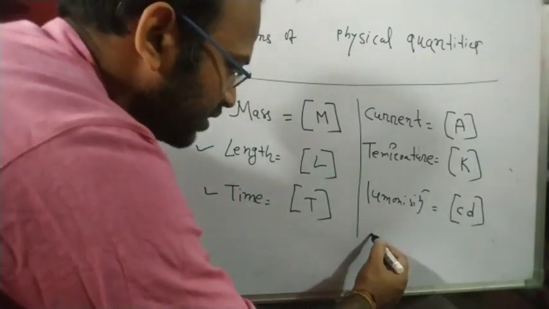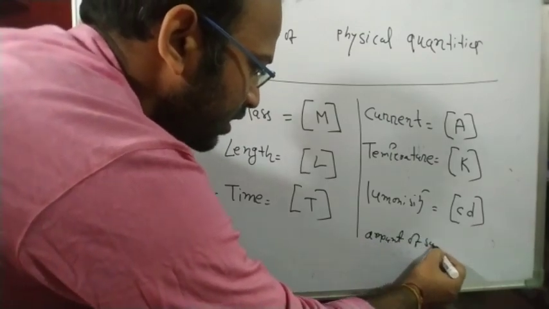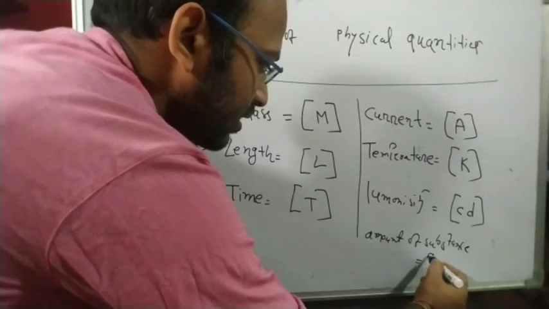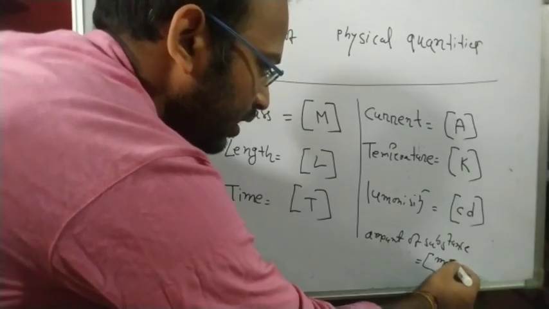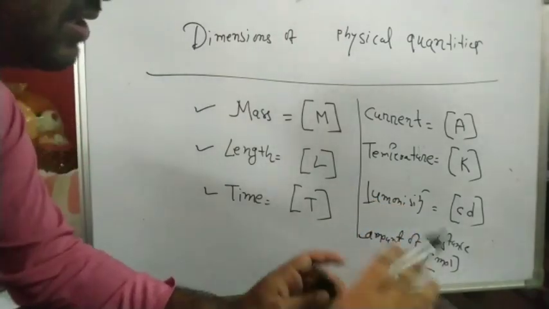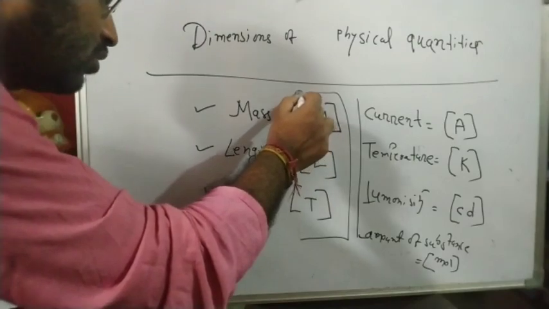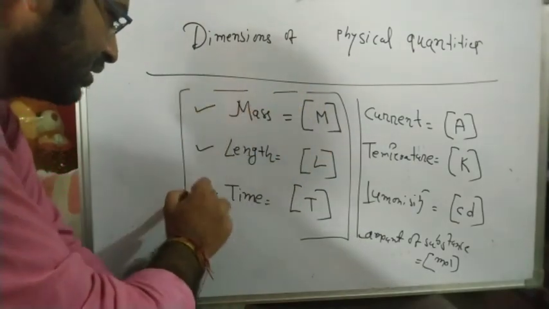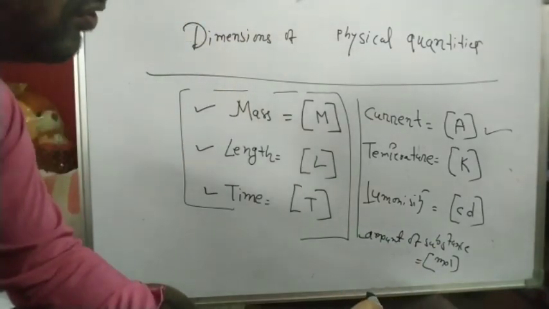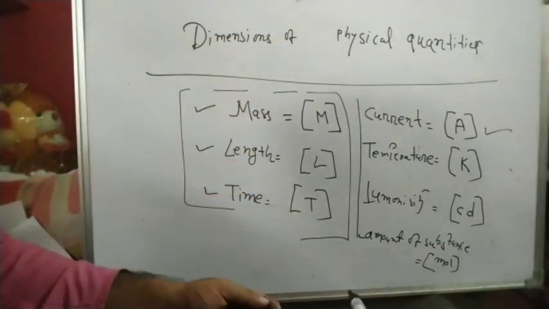And amount of substance, the dimension is again in square bracket, mole. So these things are not very important, but the most important thing is these three: we have to express all the things in terms of MLT basically. So these are the dimensions of seven fundamental quantities.